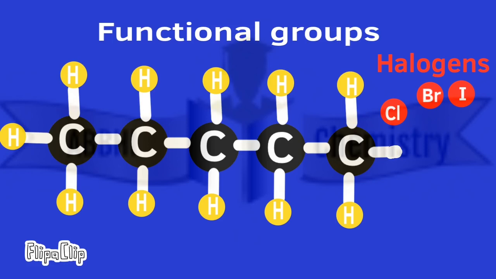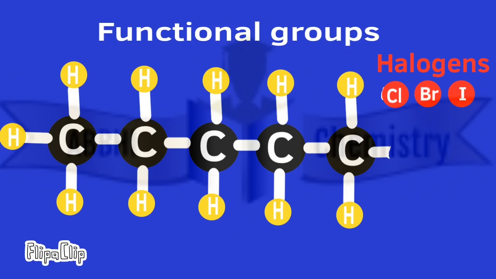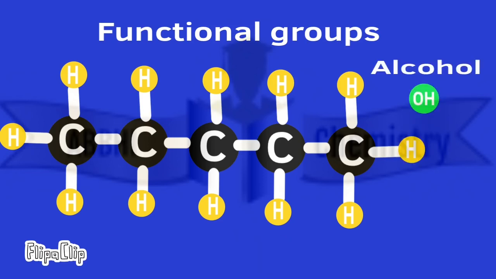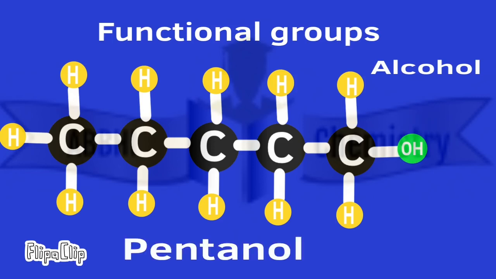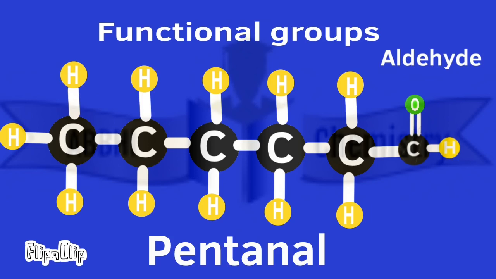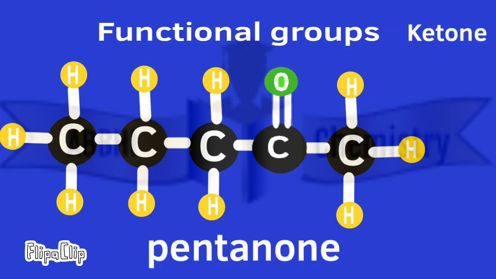Saturated, unsaturated and functional groups play a major role in the nomenclature, or naming, of carbon compounds, which was given by IUPAC, the International Union of Pure and Applied Chemistry. In the next class, we'll discuss the IUPAC rules for naming carbon compounds.